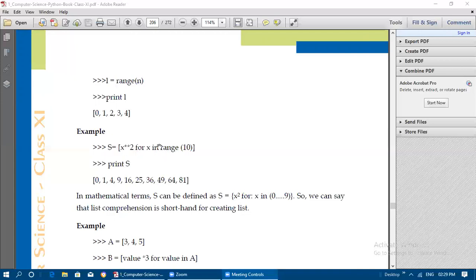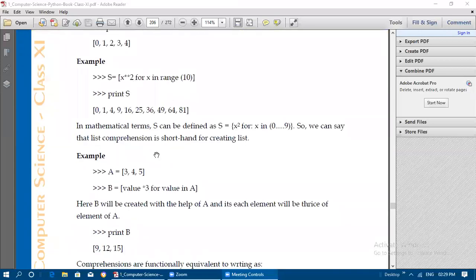Another list comprehension method. Next is also the same, like list comprehension only. So in mathematical terms, how can S be defined? In math formulas, how will we write this S? S is equal to within braces, x square for x in 0 comma 0 up to 9, like that we will write. This is the mathematical term. So we can say that list comprehension is a shorthand for creating a list.